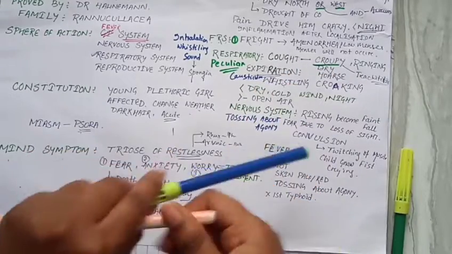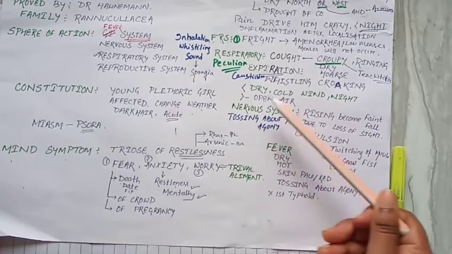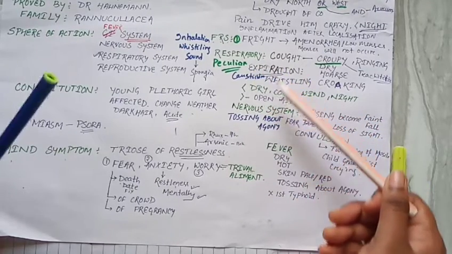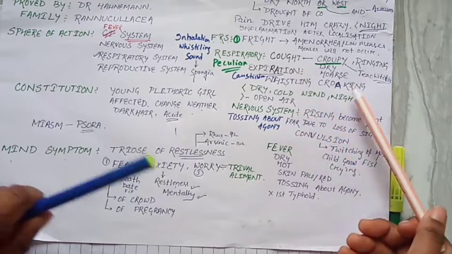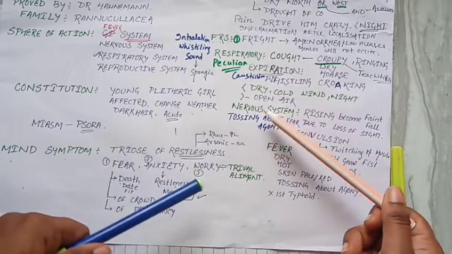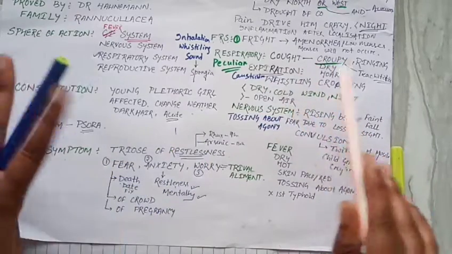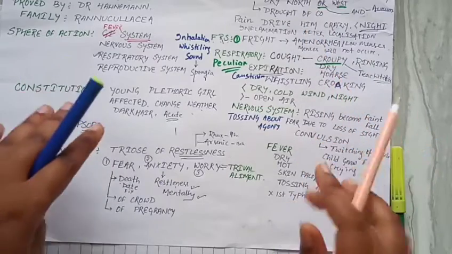Then aggravation is due to the dry cold wind in the night, whereas amelioration is in the open air. So in the respiratory system, when any cold room or cold wind attacks, then the cough will be excessive. Whereas in open air, meaning smooth, pleasant air, the cough will remain calm or decrease.